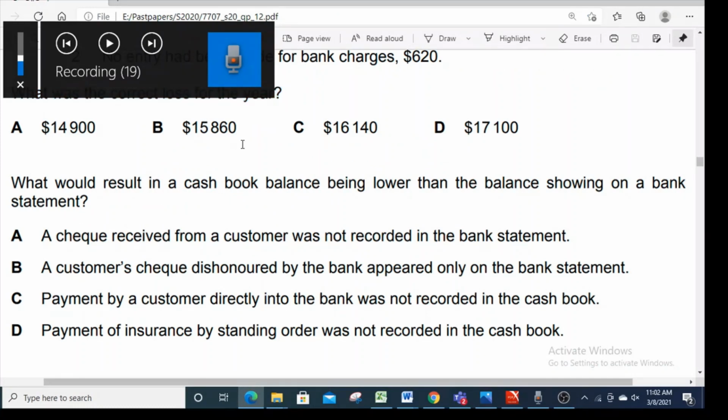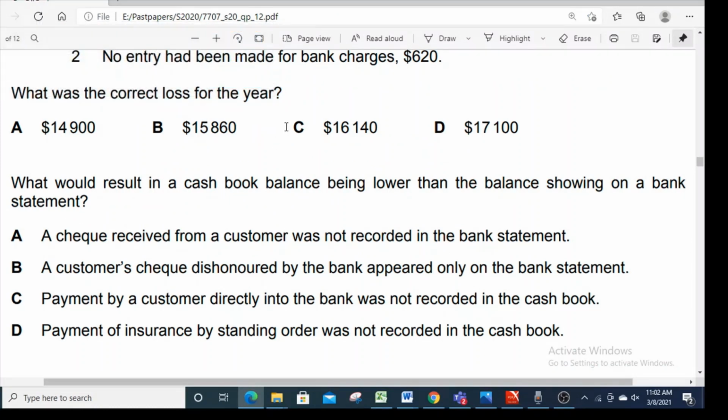So the correct answer for number 12 is 16,140, option C. Number 13. What would result in a cash book balance being lower than the balance showing on a bank statement? Now, since cash book and bank statement both are reflecting the same thing, that is your bank balance. If there is some difference, there are some reasons, right?